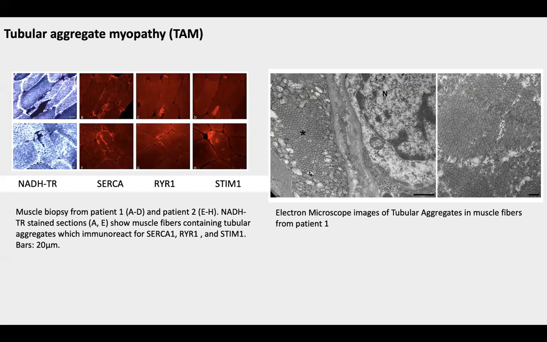I remind you again that these patients had no additional clinical or histological sign suggestive of a different myopathy. So we performed next generation sequencing using a panel of genes associated with myopathy, and this resulted in the identification of causative variants in the RYR1 gene in these 2 patients.